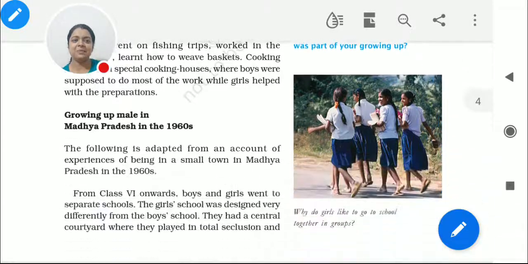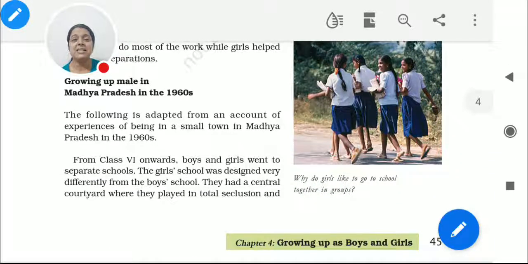You just see, 1960, when we talk about 1960 and there is a particular village we are talking about, so we get to know there are separate schools for boys and girls, right? Separate schools for boys and girls. Girls are going to a different school, boys are going to a different school. So is there any difference in the school as well? I got to know that boys are going to a different school, girls are going to a different school, right?